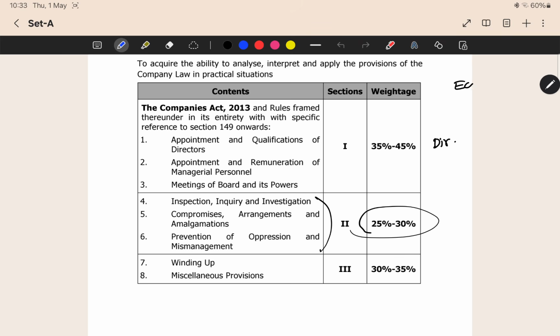First you have to do economic laws, and then securities laws, and then company law. In company law, first you have to do the winding up chapter, and then second, you have to do the director chapter. Third, you have to do the remaining three chapters. This is the sequence which I am telling.